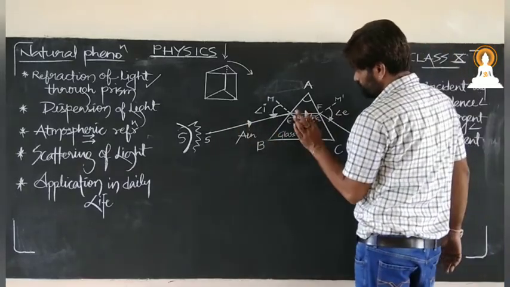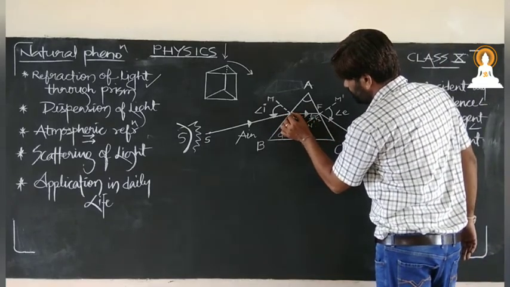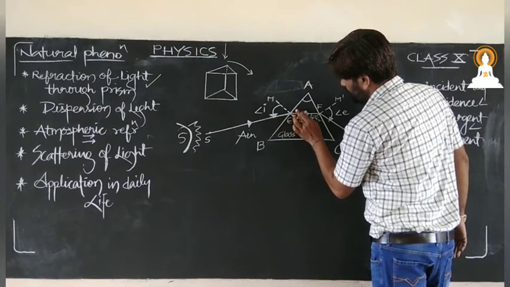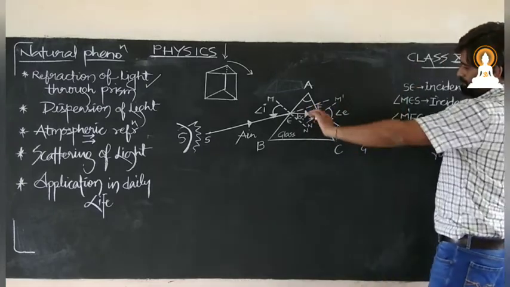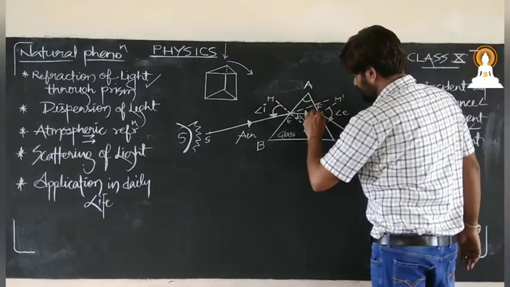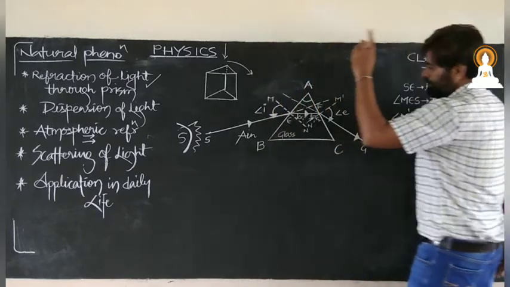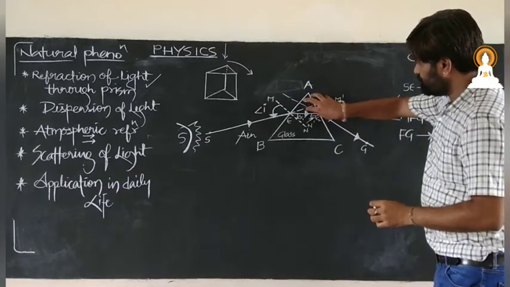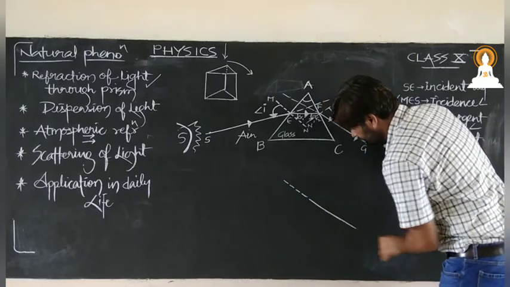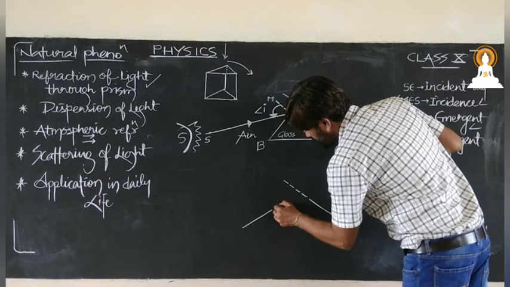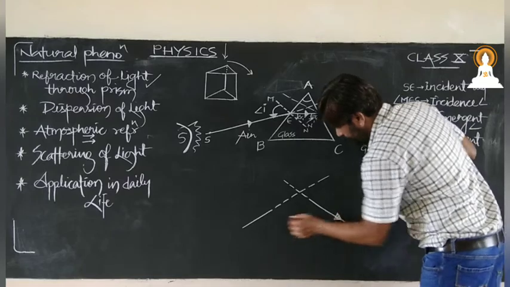Now suppose I extend this incident ray further in the forward direction, then it will move like this. And suppose this emergent ray, if I extend it back, then it will look like this. Now if I magnify this portion and draw it here, then this is the emergent ray part, and this is the incident ray part.